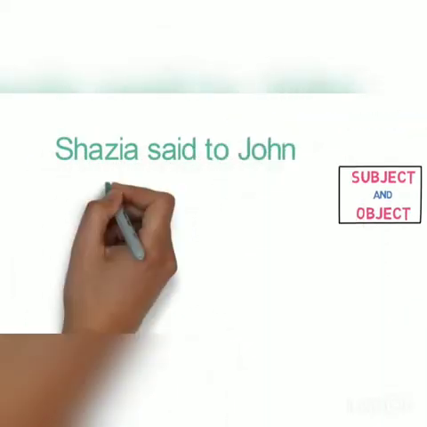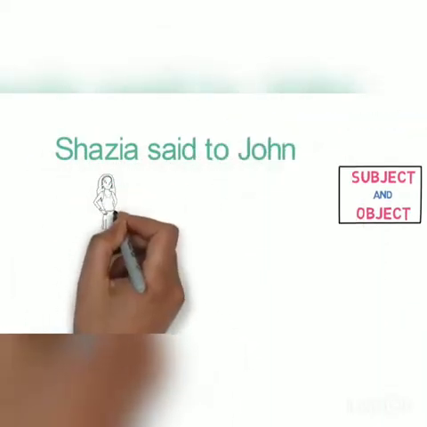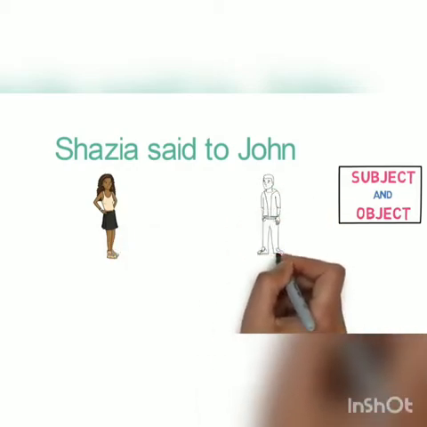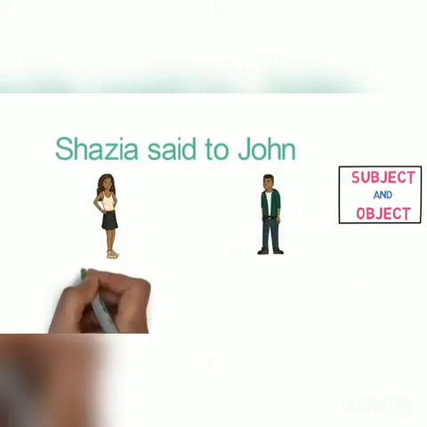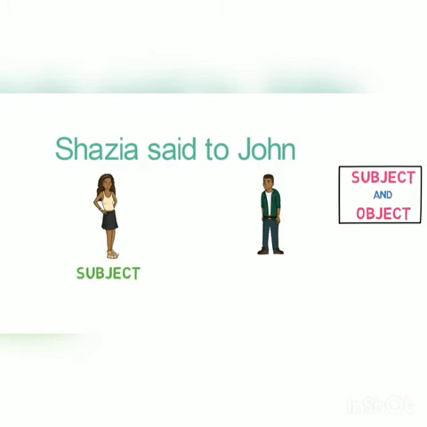In the sentence, Sazia said to John, Sazia is the person doing the action and John is the person receiving the action. The person doing the action is the subject and the person at the receiving end is the object. Please keep that in mind.